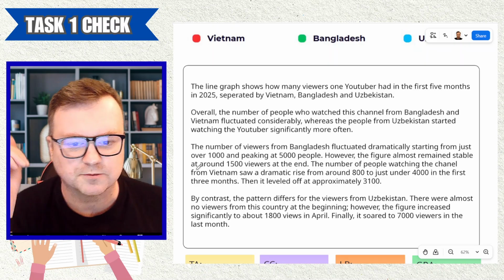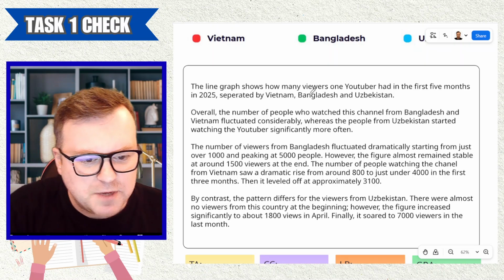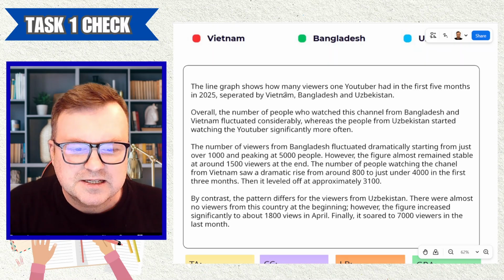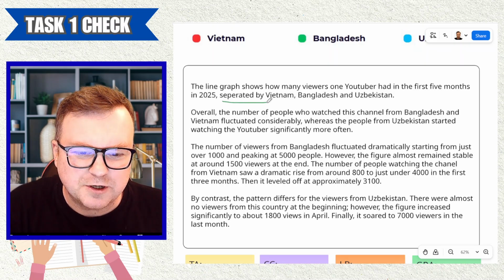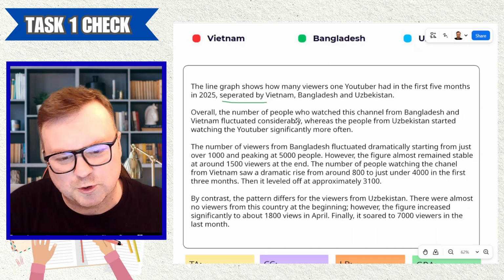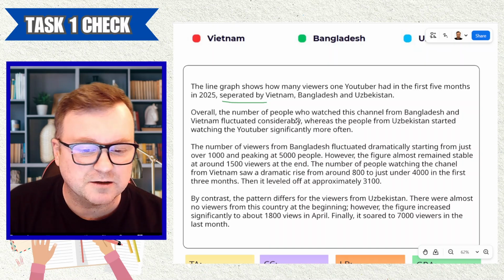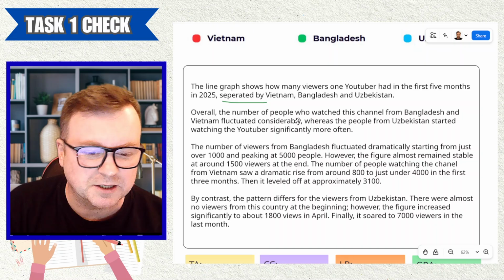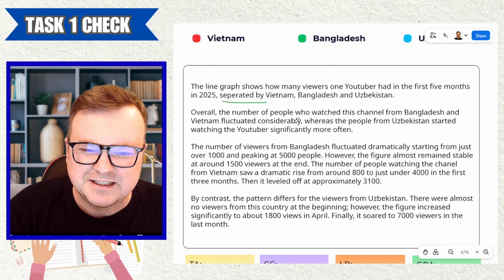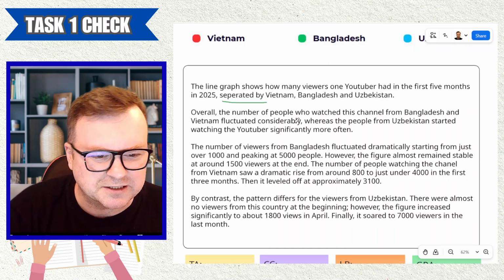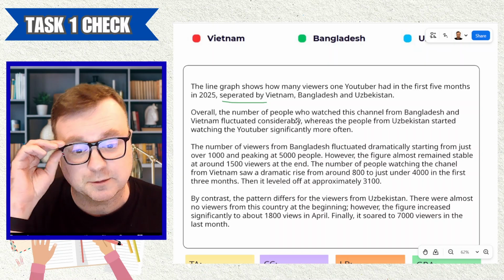Okay, the line graph shows how many viewers one YouTuber had in the first 5 months in 2025. Separated by, that's just the wrong word. Maybe the viewers are divided, or maybe they're divided by country, but separated feels like the wrong word here. Separated by Vietnam, Bangladesh, Uzbekistan feels a little bit off.